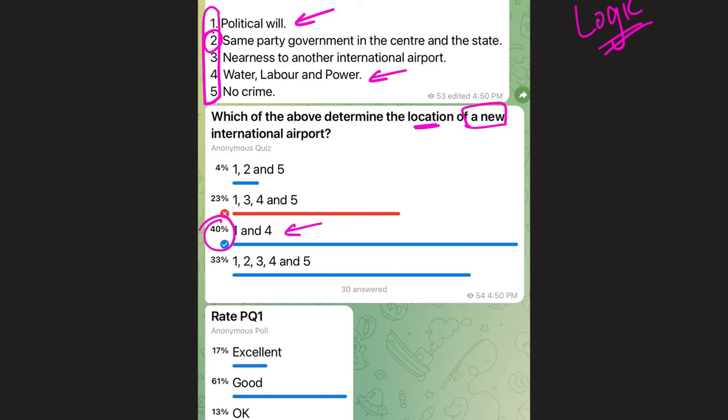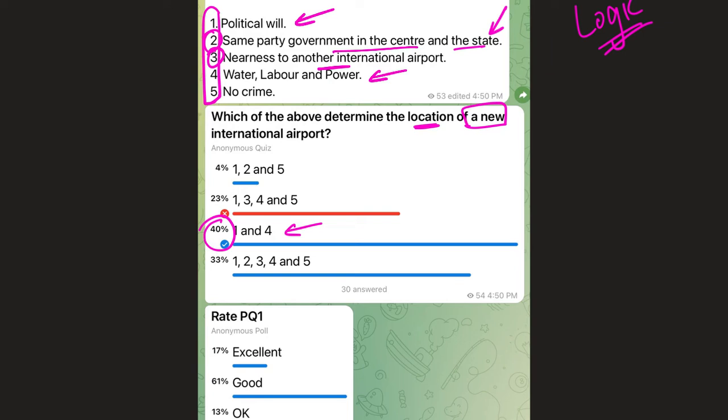So the second statement says, same party government in the center and in the state. Yes, presently we have the same party government in UP as well as in Delhi. But this does not mean that if this factor is not present, new infrastructure projects will not start. All right. Similarly, the next statement is talking about nearness to another international airport. This also is not a necessity to locate another project of this kind.